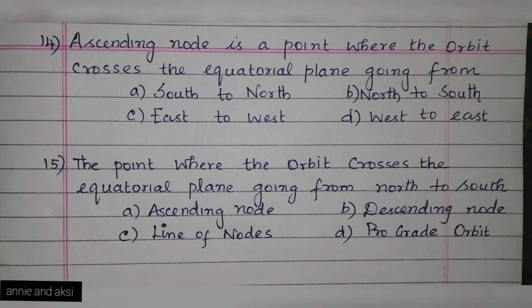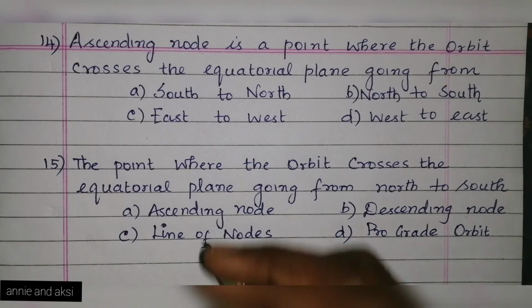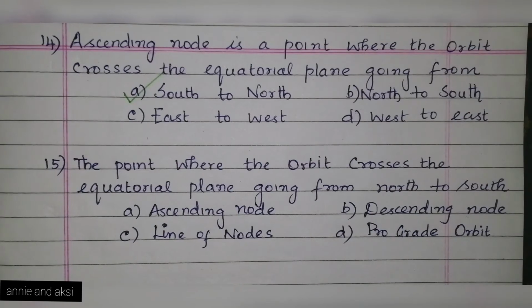Ascending node is a point where the orbit crosses the equatorial plane going from, the option is A. south to north, option B. north to south, option C. east to west, and option D. west to east. The answer is A. south to north.